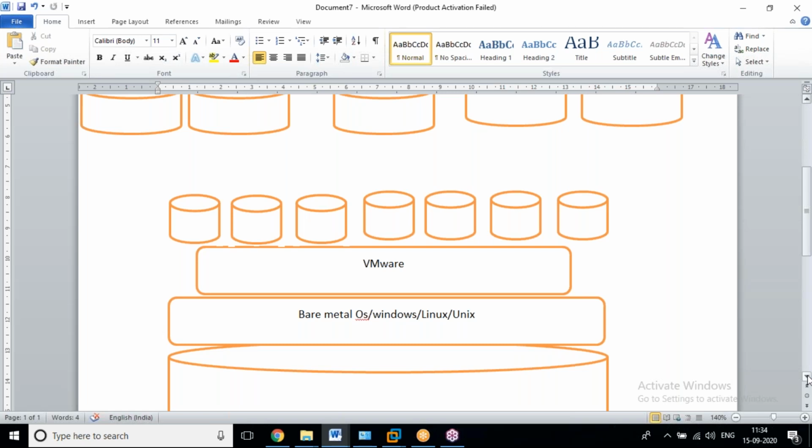Whether it is mobile technology, laptop technology, system technology or network technology, in every case, every day, we are getting a lot of changes.